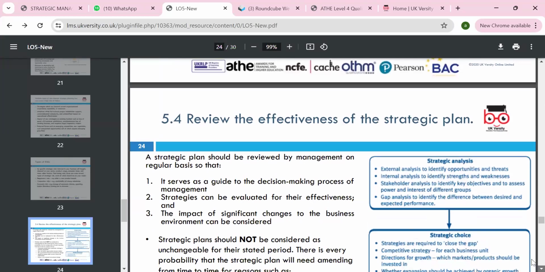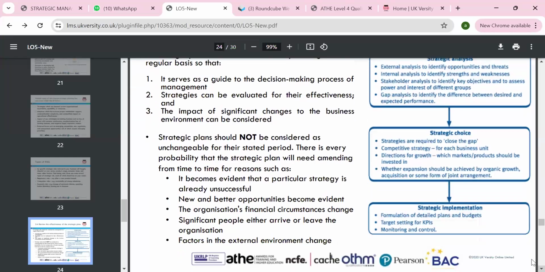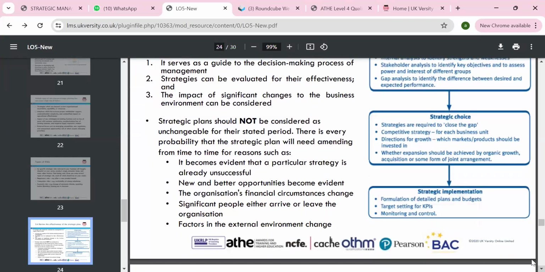Then in 5.4, we have to look at effective strategies. We have to make sure you do the strategic analysis based on opportunities and threats, the SWOT, looking at external and internal factors. You find the strategic choices we have: either you want growth, competitive strategies, or differentiation. On the basis of this, you can choose which is best for you as an organization.